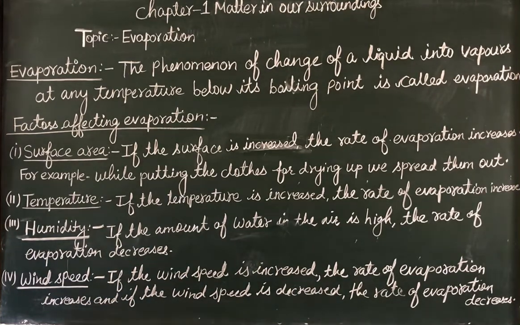First is surface area. We know what surface area is. Objects have a particular surface area, maximum or minimum. So how does the rate of evaporation decrease or increase with increasing or decreasing surface area? If we increase the surface area, then the rate of evaporation increases. If we decrease the surface area, the rate of evaporation also decreases.